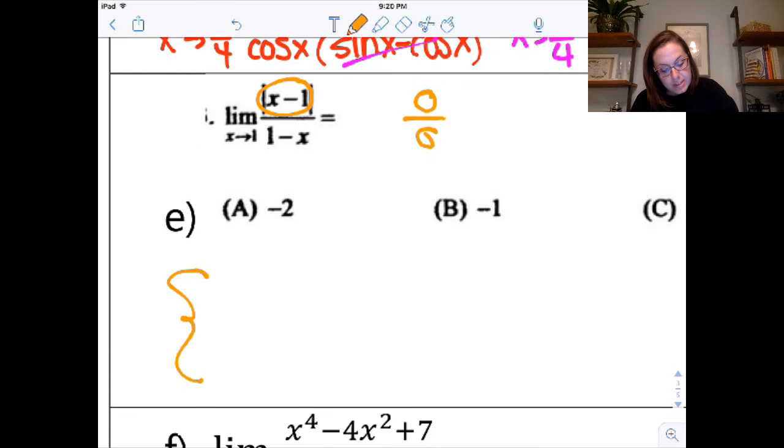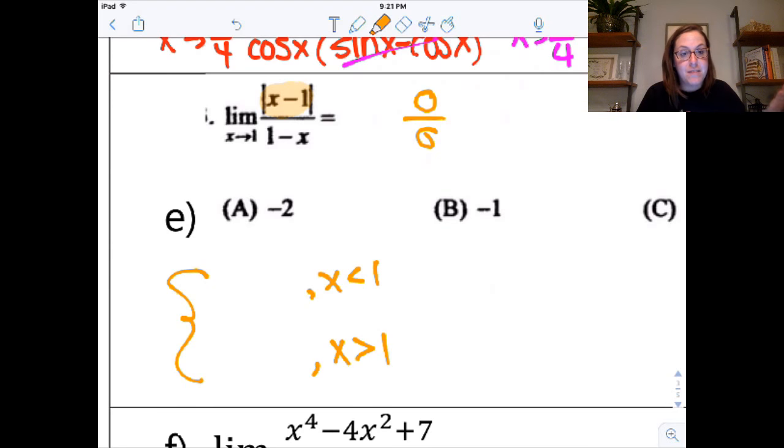So this is going to be splitting x is less than 1, x is greater than 1. Technically, at x equals 1, it's not defined. So if you don't have an equal to sign there, it's okay. Now, let's think through this. When x is greater than 1, this expression is positive anyway. So absolute value doesn't need to change anything, so it would just be that.